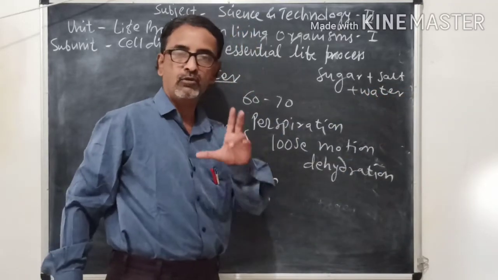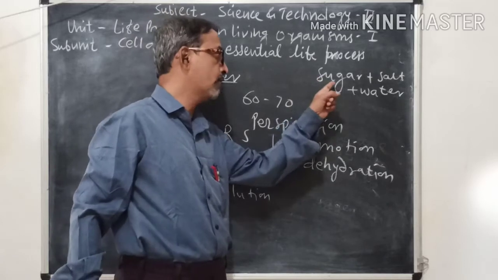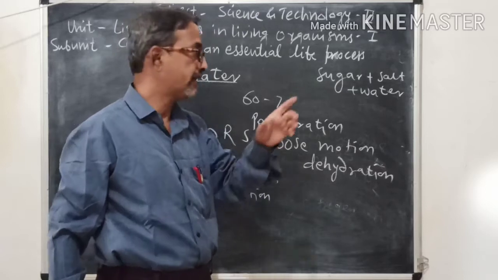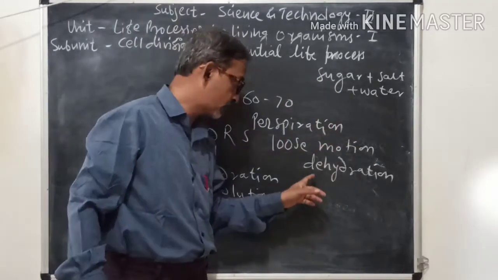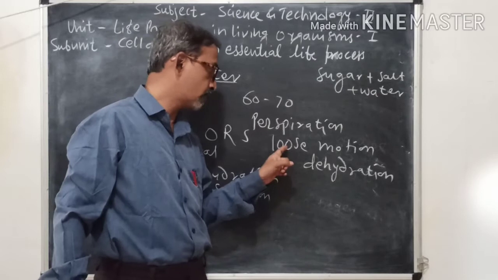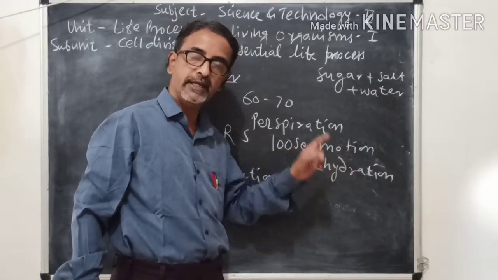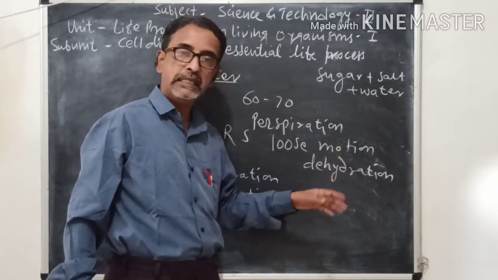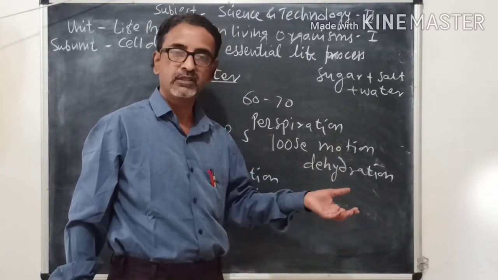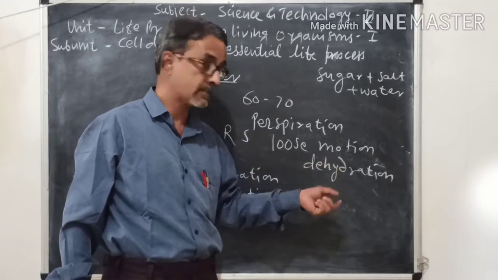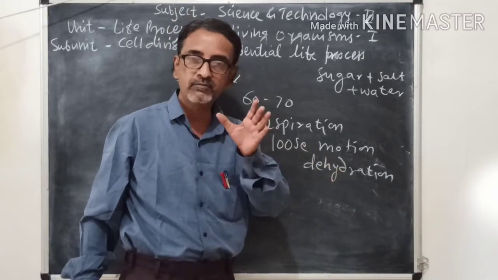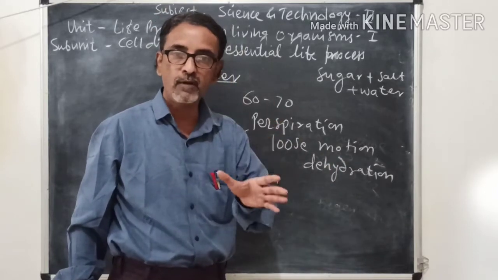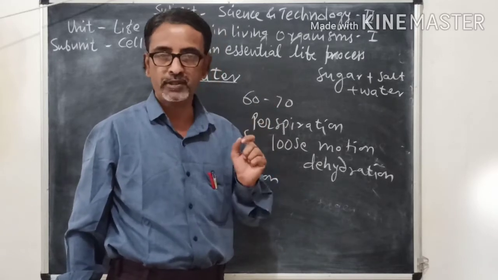So take 1 glass of water, add 1 spoon of sugar and salt and stir it, and if this solution is given to the child or person who is suffering from loose motion, then after some time the level of water in the body and electrolytes, sodium ions, potassium ions, they are increased, and then that person feel good or better because of maintenance of level of water in the body.